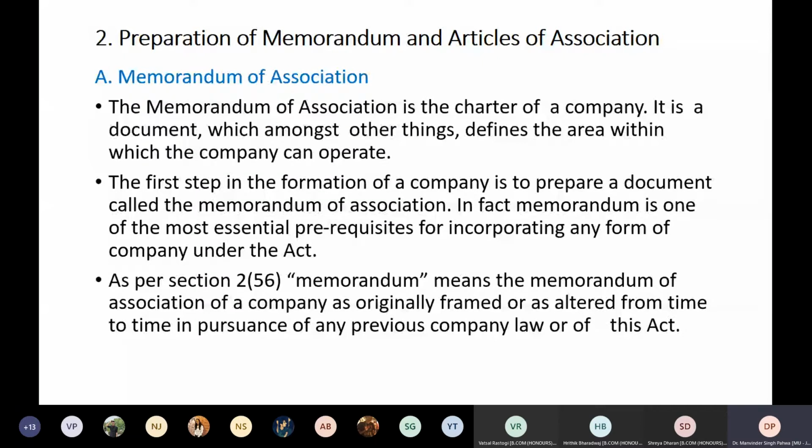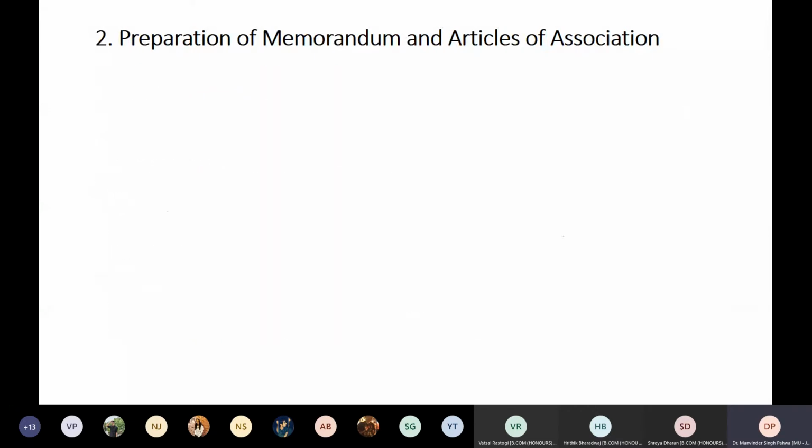So the memorandum is either initially prepared or altered from time to time. Whatsoever is the memorandum of the company as on that date will be considered the memorandum of the company for any of the things after that. It has to incorporate all the latest amendments which the company might have undertaken in the recent time period.